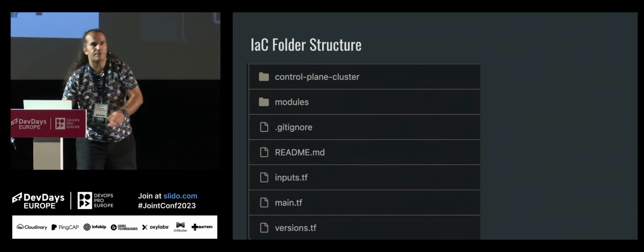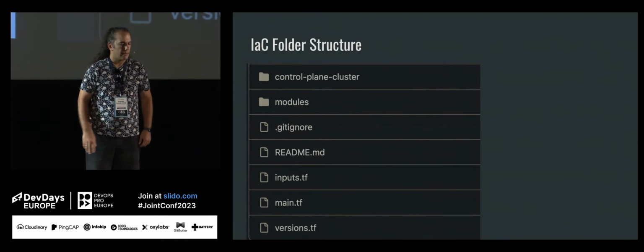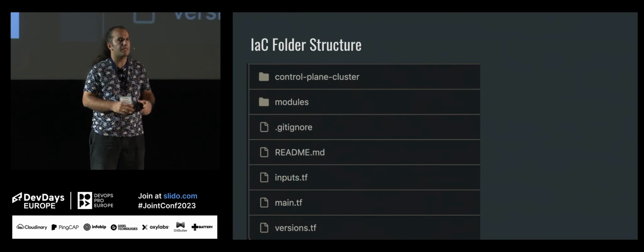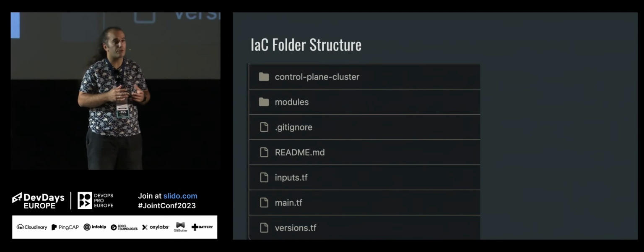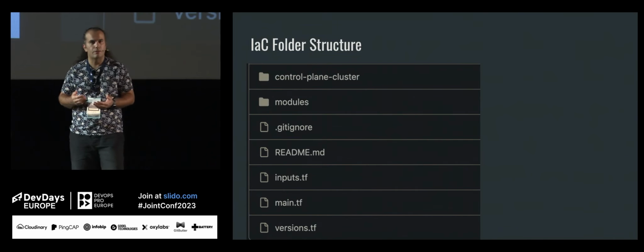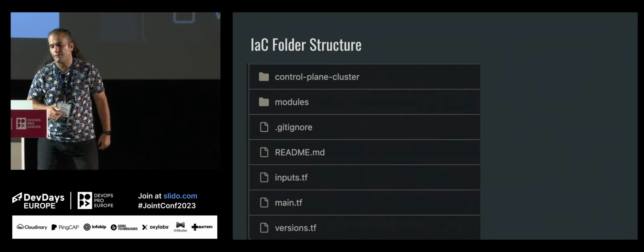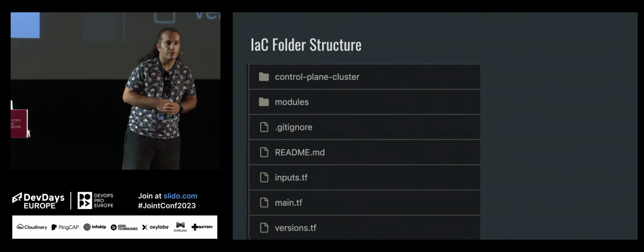So let's start with the project folder structure for this kind of automation. First of all, you can maintain this infrastructure as code in a separate repo, or if you are using a monorepo notation, you can put a separate folder, for example, named IAC, and then put all the infra-related stuff under that folder. As you can see, there is a control plane cluster here. You can extend this.